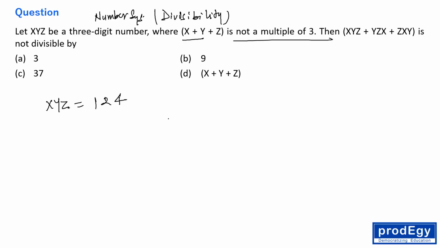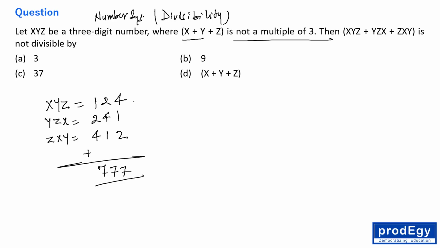Now the question is saying x, y, z, then y, z, x, which is 2, 4, 1, then z, x, y, which is 4, 1, 2. Just add them. If you add all of them, you will get 7, 7, 7.